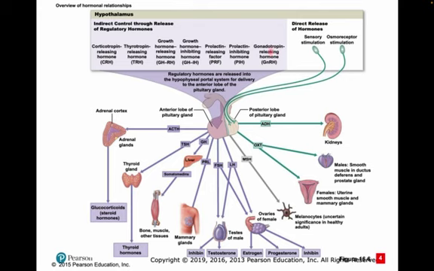Then another last one is gonadotropin releasing hormone, GnRH. This actually controls the release of FSH and LH from the anterior pituitary. Now FSH and LH both affect our reproductive system. In females it will be the ovaries, in males it will be the testes, and it has a whole set of functions. So these organs will produce estrogen and progesterone in females, and testosterone in males. They also produce eggs and sperm, right? So we'll talk about the detailed functions.